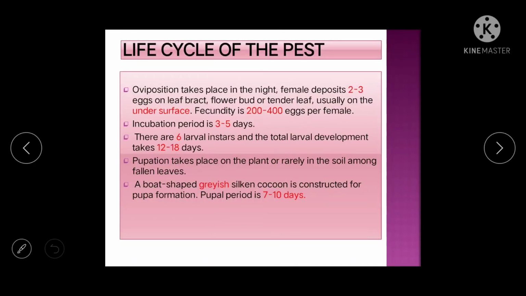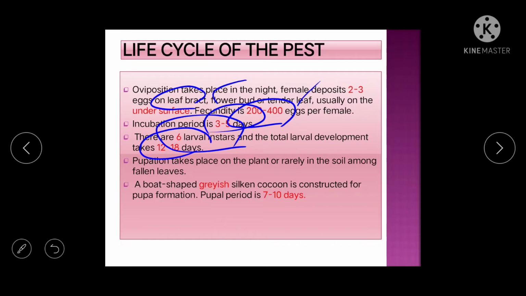Then life cycle. The female will deposit 2 to 3 eggs on the leaf, bract, flower, and tender leaf also they will lay eggs. 200 to 400 eggs can be laid. Then the incubation period is 3 to 5 days. They have 6 larval instars, and the total larval period is 12 to 18 days.